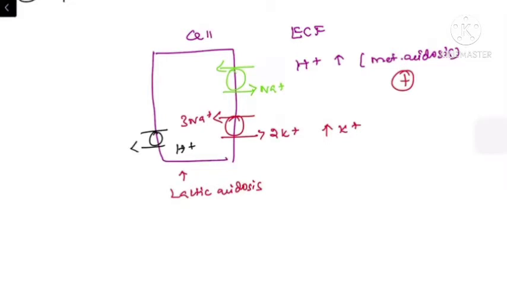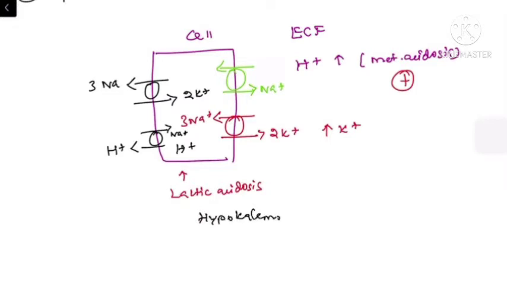Here the H+ is being pumped out into the extracellular compartment and sodium is transported to the intracellular compartment. So this sodium has to be pumped back to the extracellular compartment, for which the 3 sodium 2 potassium antiporter is functioning. So this finally results in hypokalemia.